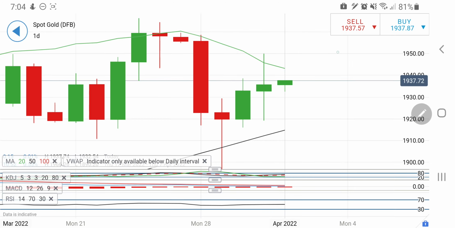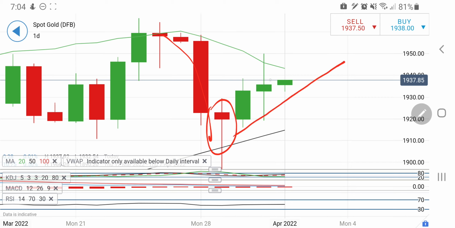Gold right now on the daily charts appears to be bullish here, and you can see that after this trend, this is kind of a reversal here. With this reversal here, it is trying to trade bullish. Also look at this, this is the channel.